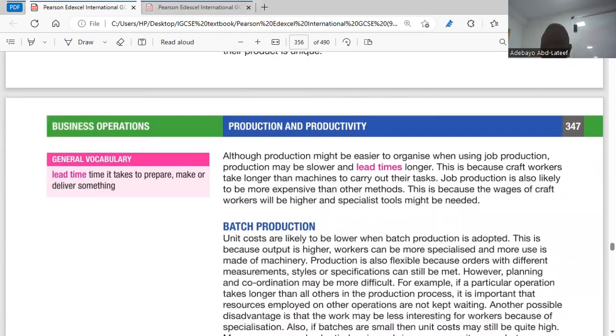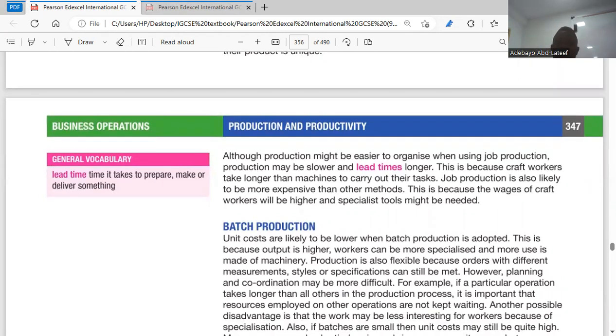Although production might be easier to organize, using job production may be slower and lead times longer. This is because craft workers take longer than machines to carry out their tasks. Job production is also likely to be more expensive than other methods. This is because the wages of craft workers will be higher and specialist tools might be needed. So the problem about using job production is that it takes a longer period of time.